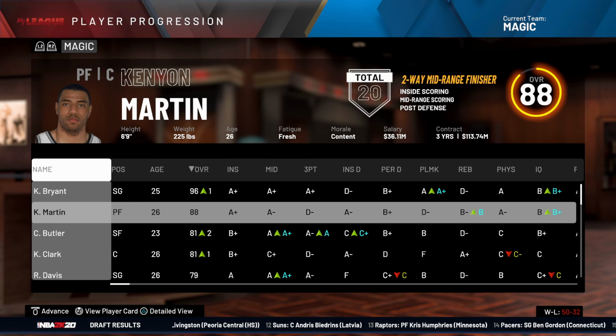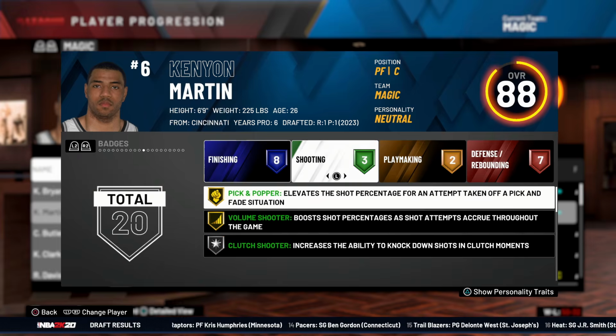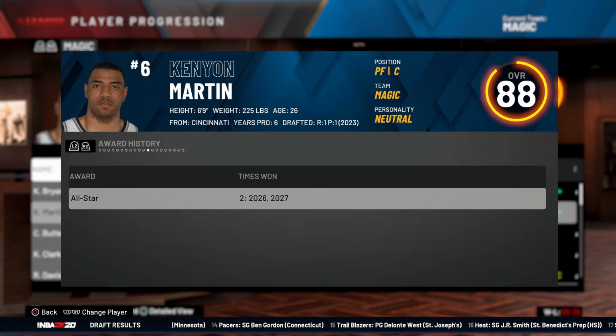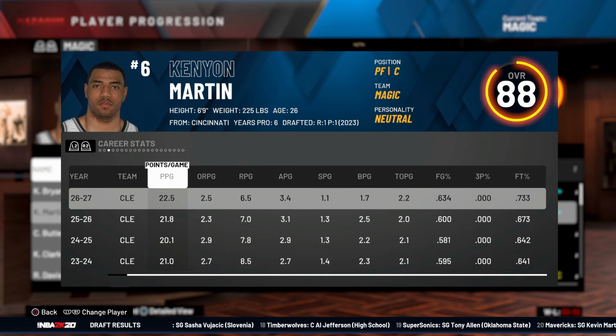That's actually better. He's younger. He's an 88 overall. That's good. A Hall of Fame pick and roller. Yeah, Kobe, just utilize that and literally nothing else. He can't do, well, he can do other stuff. Okay, you know what? This team's actually not that bad. Maybe. Kenyon was averaging 23. Okay, yeah, I'm excited now.